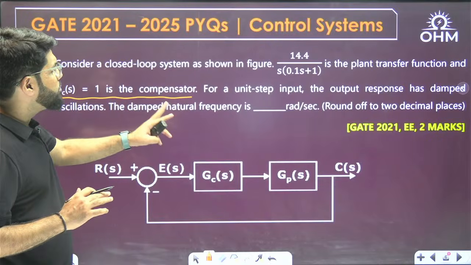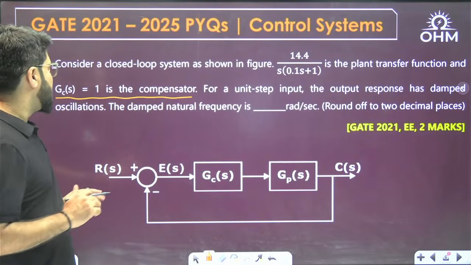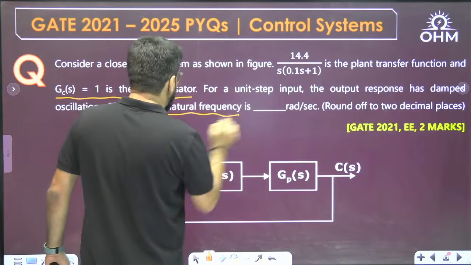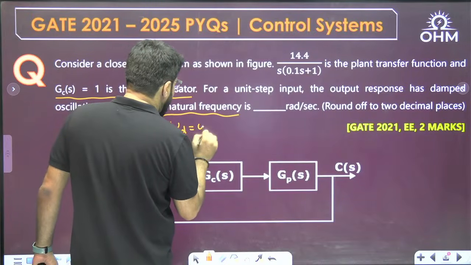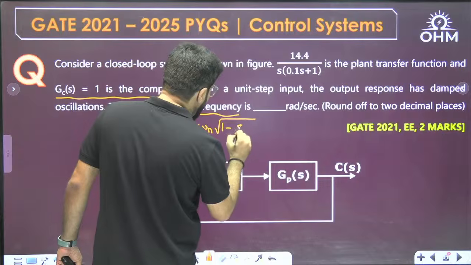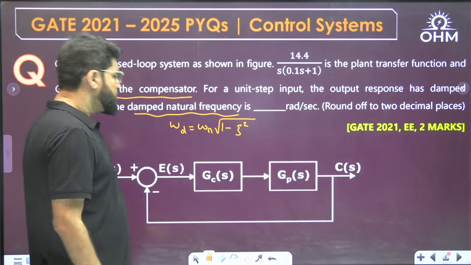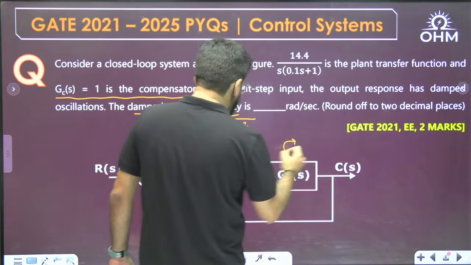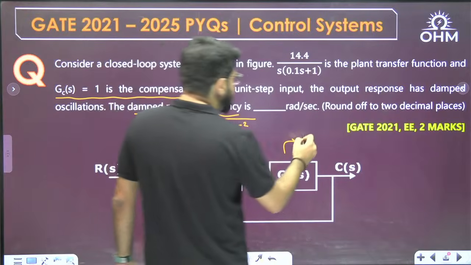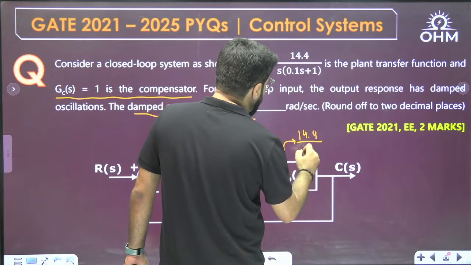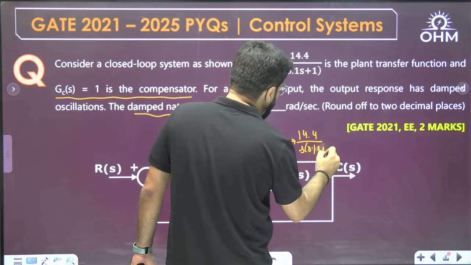For a unit step input, the output response has damped oscillation. What is the damped natural frequency? Omega d is given by the formula omega n root of 1 minus zeta square, where GP(S) is given to you. GC(S) is anyways 1. GP(S) is 14.4 divided by S into 0.1 S plus 1.